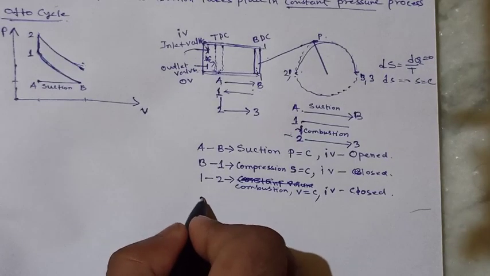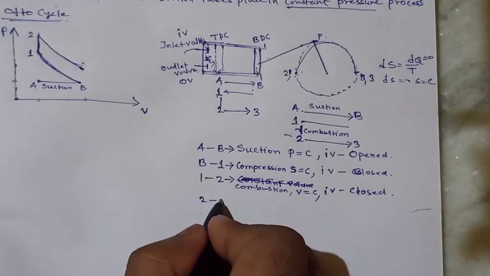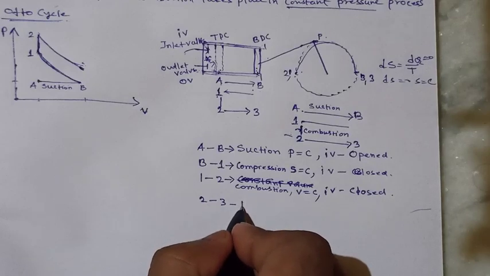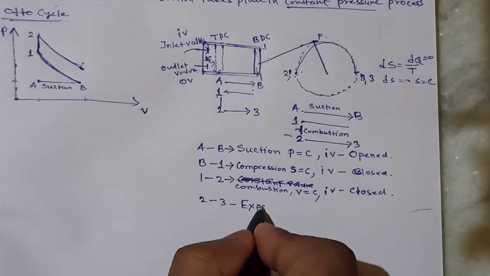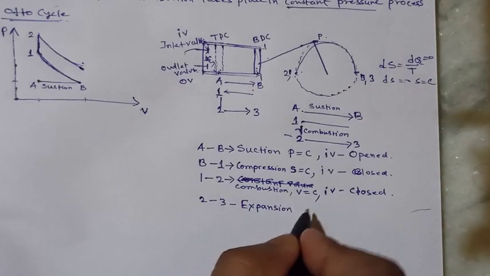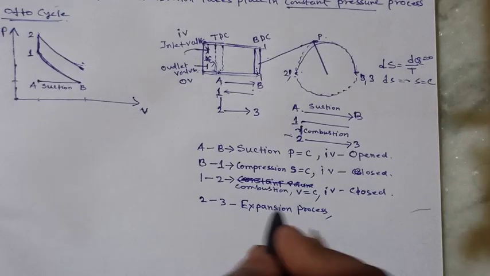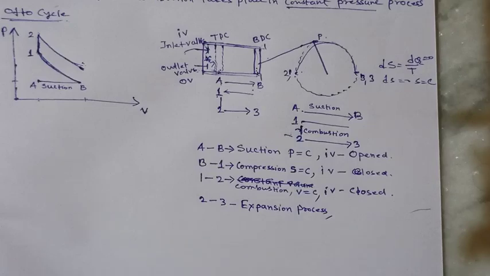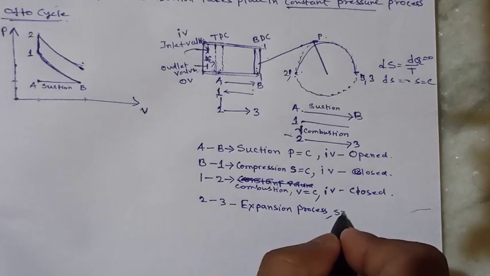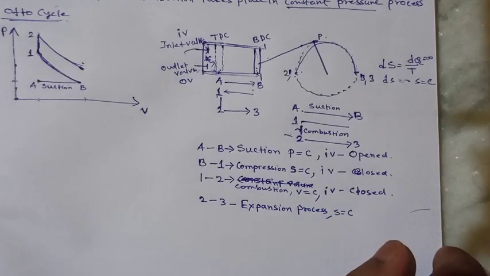Now this is the 2 to 3 process, which is called the expansion process. S is constant, that is the adiabatic process.